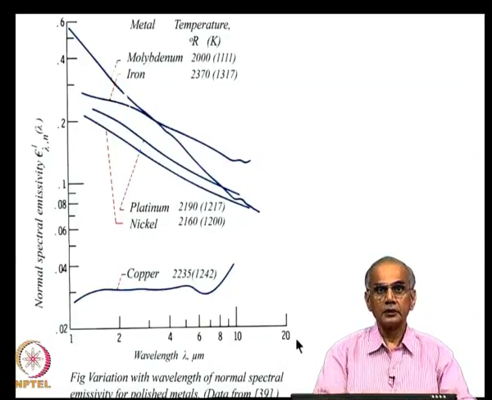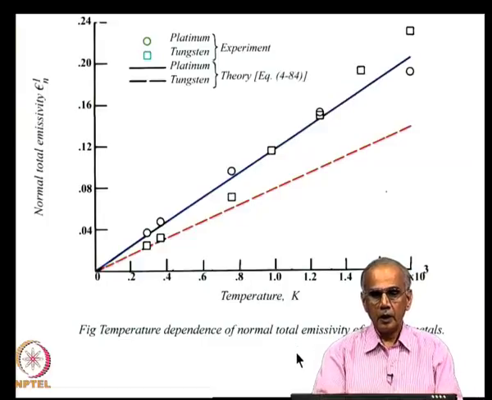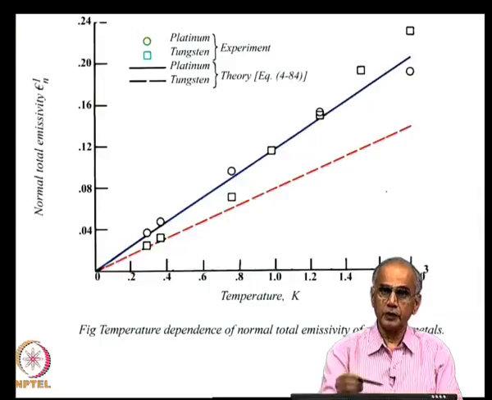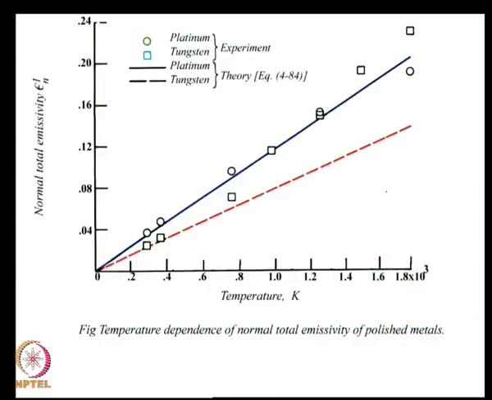Now, here again we show the normal total emissivity, the total emissivity in the normal direction, as a function of temperature in thousands of degrees Kelvin, and you see clearly that in the case of tungsten, the theory and experiment are not in very good agreement.